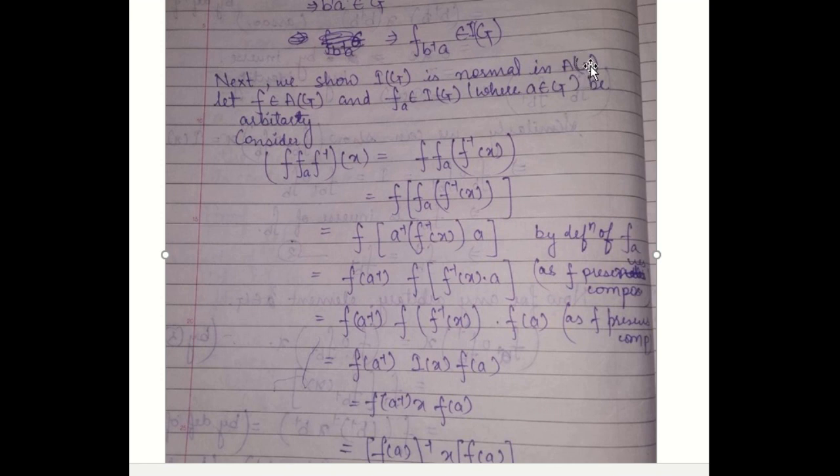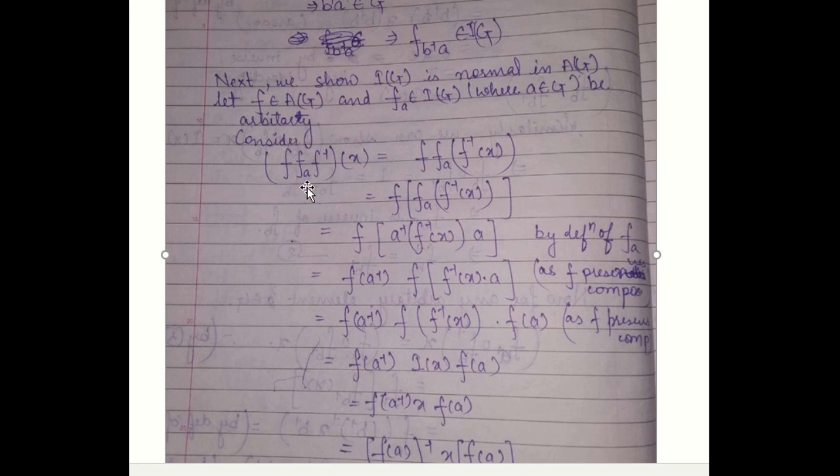So now consider A be any arbitrary automorphism in AG, and FA be any arbitrary inner automorphism where A belongs to G be arbitrary.